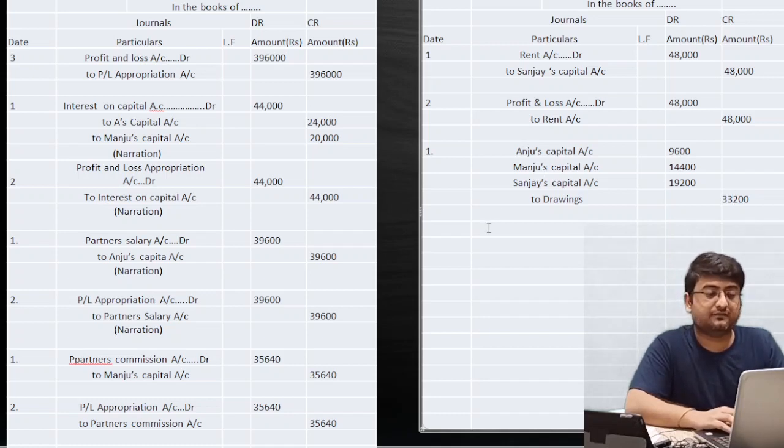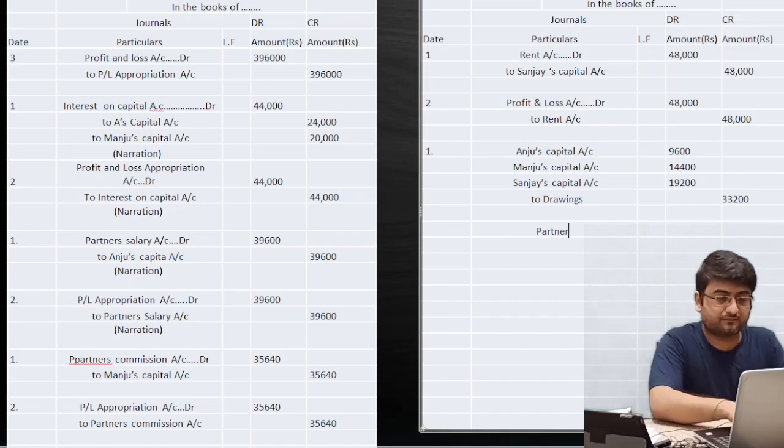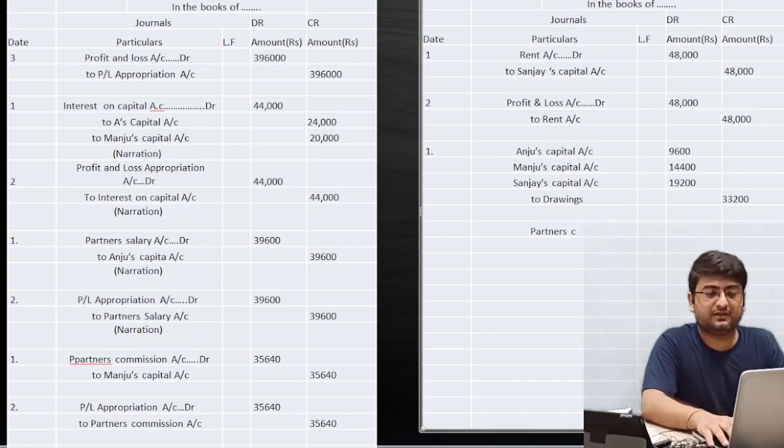Now we'll pass the journal entry for the interest on drawings. I'm again saying, don't forget to give narration. And the second entry is for the interest on drawings. So this will be partners capital account. Again I'm saying I'll take individually. Let me write, let's just copy one. Just copy this.